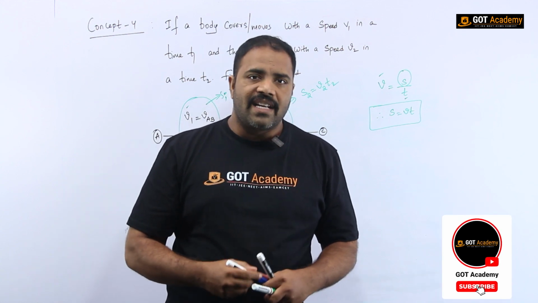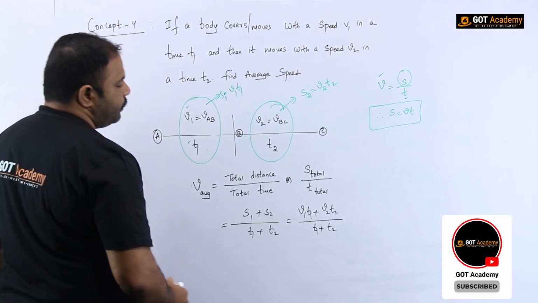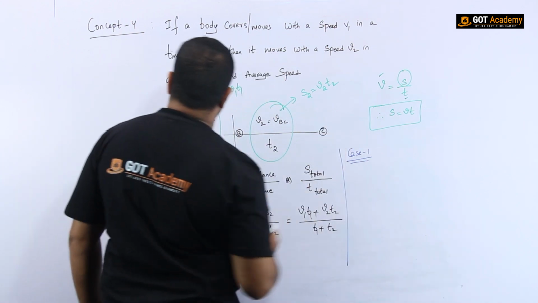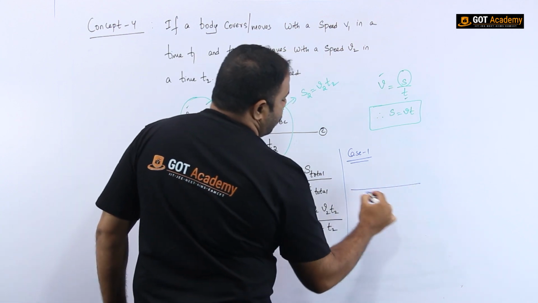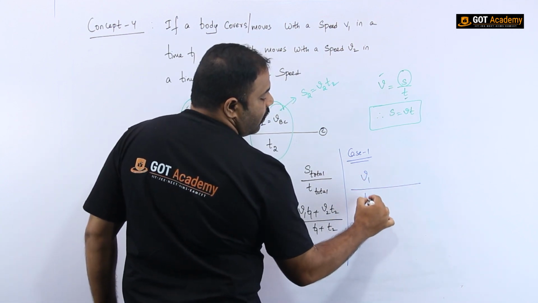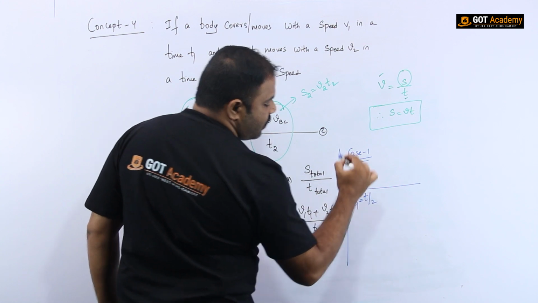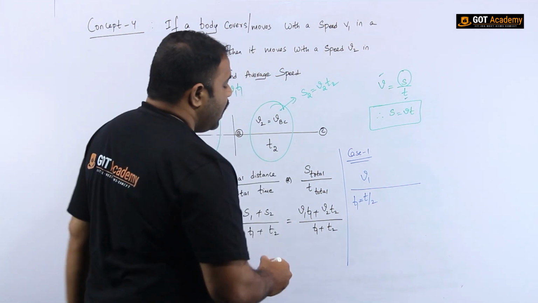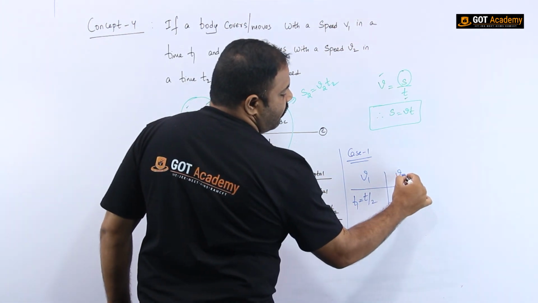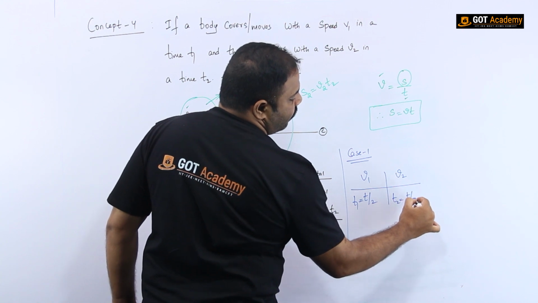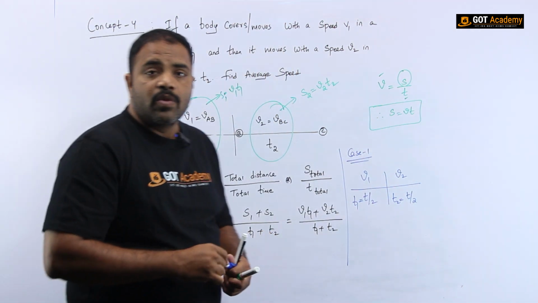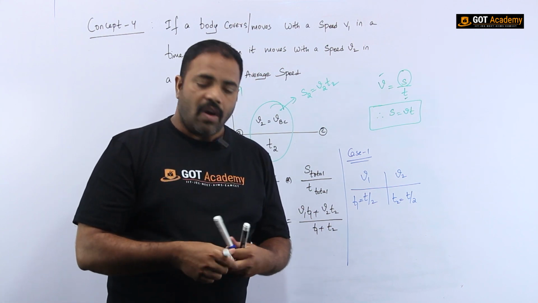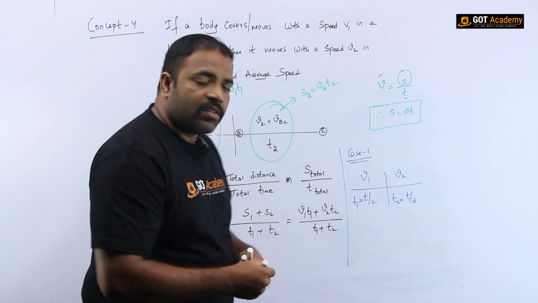Okay. So let me take it as case 1 and case 2. In case 1, let me say that a body moves with a speed v1 for first half of the time. Let us assume the total time is t and first half of the time is t by 2. Later on, it moves with a speed v2 for remaining half of the time. This is what is the given question. Okay. So now our interest is that we have to find out the average speed.